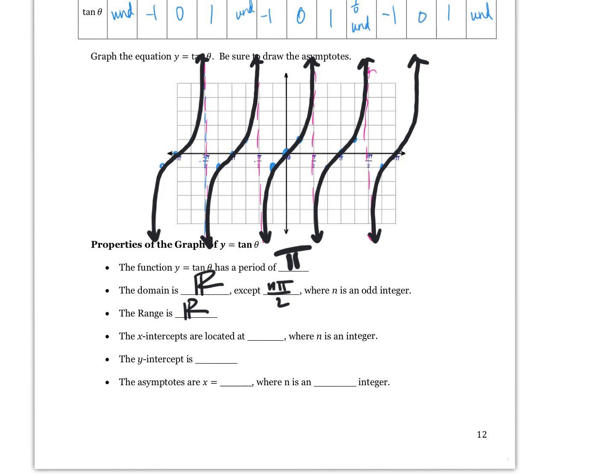X-intercepts, which I think, Steffi, is what you were talking about before. My x-intercepts now are happening everywhere. N pi. Every pi. Exactly, every pi. So we could say n pi's. This is big. This is important. Where do we start? 0. We're starting at the origin, just like sine. It's at 0.